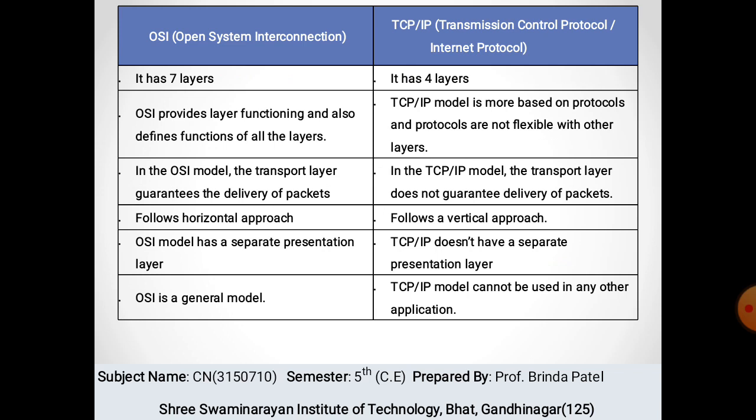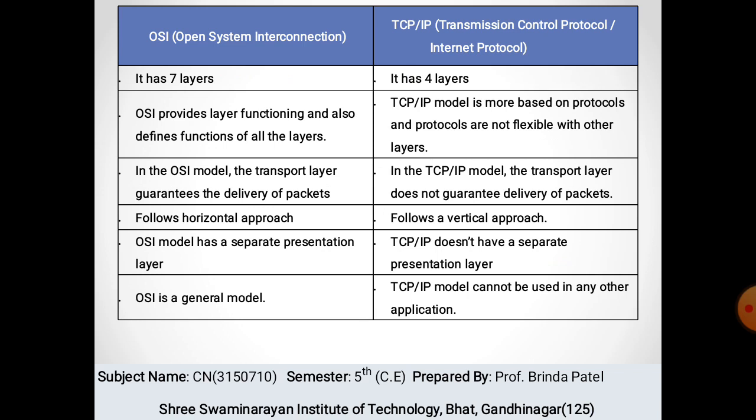Now let's see the difference between the OSI and TCP/IP models. The OSI model has 7 layers and TCP/IP has 4 layers. OSI provides layer functioning, so it defines the functions of all the layers, and the TCP/IP model is based on protocols. Protocols are not flexible with each other's layers. In the OSI model, the transport layer guarantees the delivery of packets. In the TCP/IP model, the transport layer does not guarantee delivery of packets.